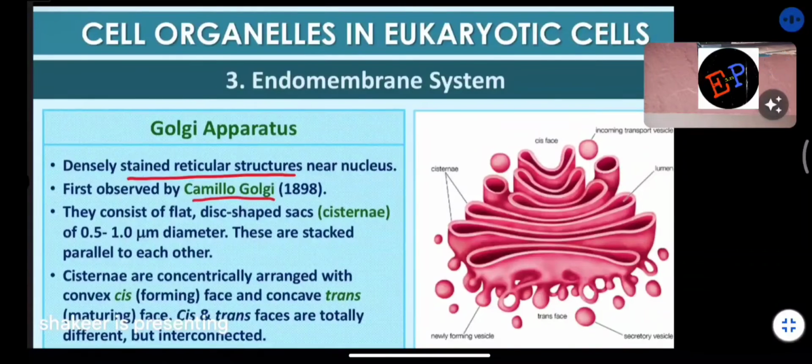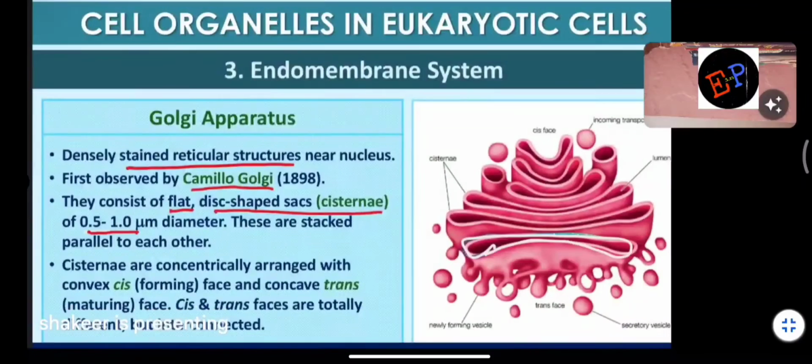So here, these sacs which you are seeing, in red color. You are seeing these sacs, ma? So they are called cisternae. Are you able to understand? Okay, ma? So they are stacked parallel to each other. So these cisternae are placed side by side.